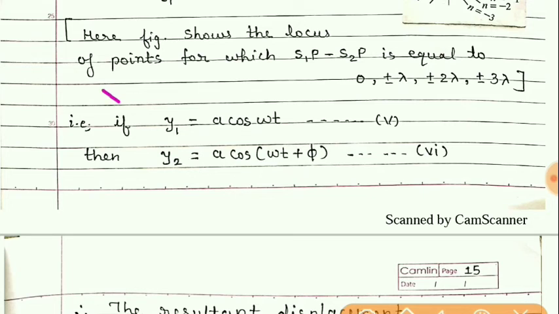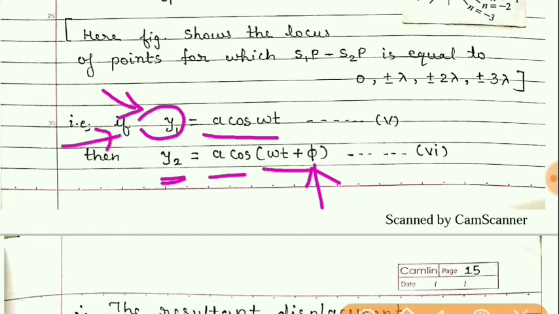Let us take first the equation of the wave produced by source S1, as usual: y1 is equal to a cos omega t. For the second wave, let the phase with respect to the first wave be phi. So it is a cos of omega t plus phi.